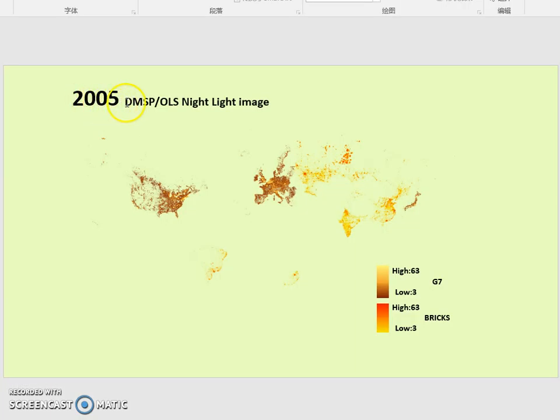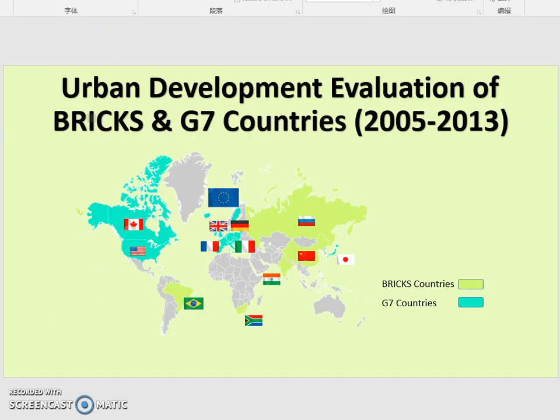This is the 2005 DMSP OLS nightlight imagery. We can see the highest value means frequent human activities, as well as more urban area. The lowest value represents infrequent human activities and less urban area. This is the G7 countries legend. This is the BRICS countries legend. And this is 2013.